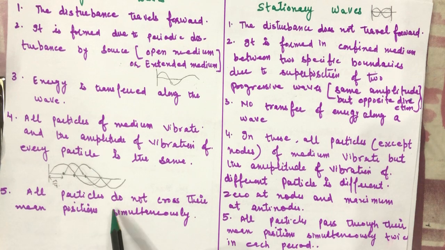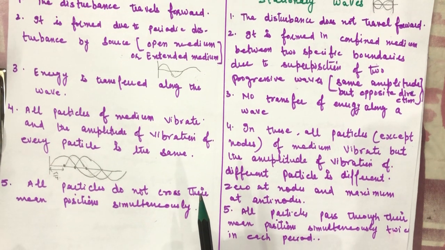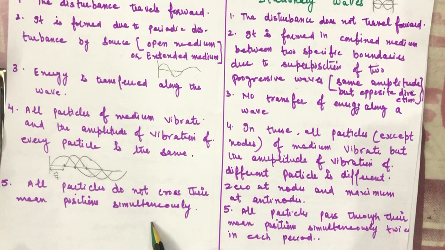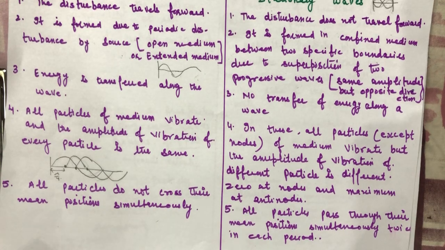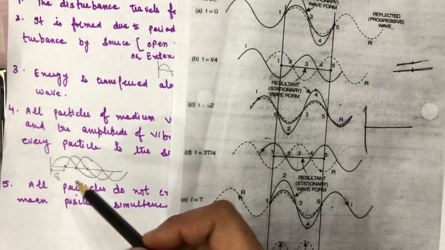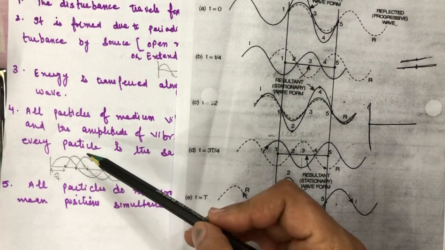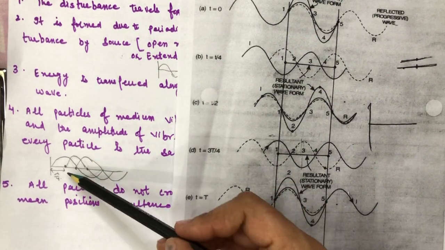Then, in a stationary wave, all particles do not cross their mean position simultaneously. I will explain this. In a progressive wave, all particles pass through their mean position simultaneously twice in each period. See, in a progressive wave, all particles do not cross the mean position simultaneously.